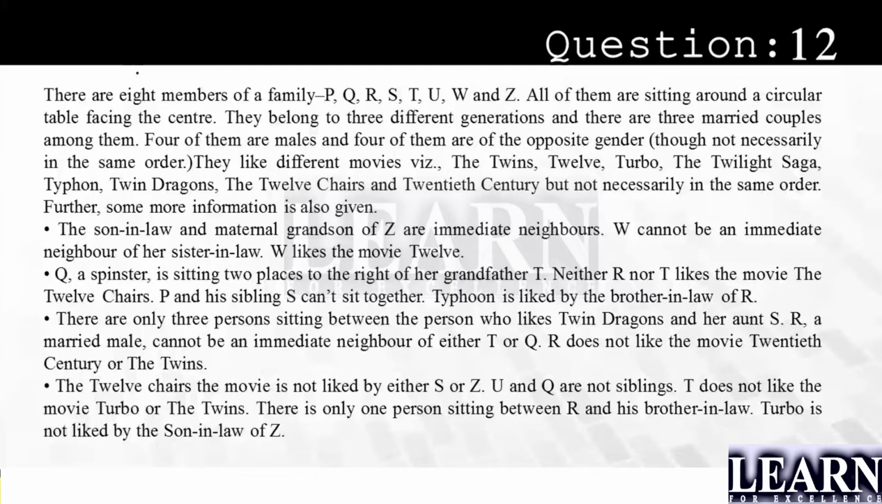The next is the family tree. They have told 3 generations, and there are 3 married couples. It means 6 people, and the remaining 2 people are unmarried. And they have given 8 movies, and each person likes a different movie. So we have to make a tabulation for male and female, then the family tree, then a tabulation of movies, and at last, we have to solve the circular arrangement.